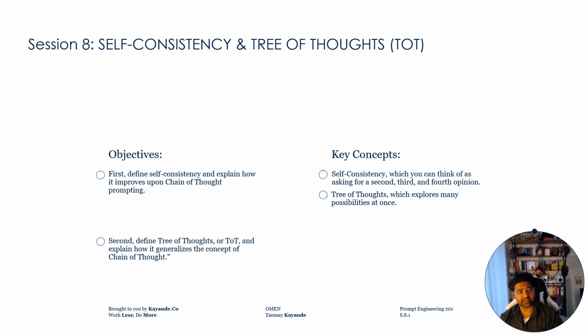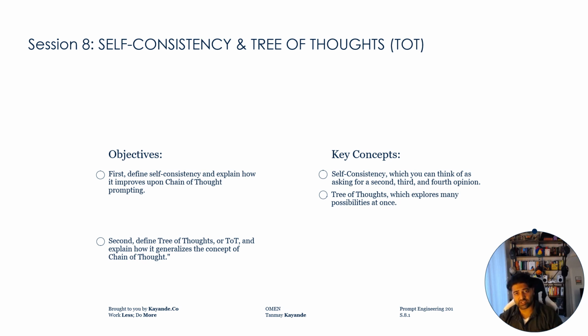Welcome to Session 8. Last time we learned how chain of thought prompting helps a model reason by following a single logical path from problem to solution. But what if that one path leads to the wrong answer? Today we're going to explore more advanced techniques that don't rely on just one line of reasoning, but on many to arrive at a more reliable conclusion.